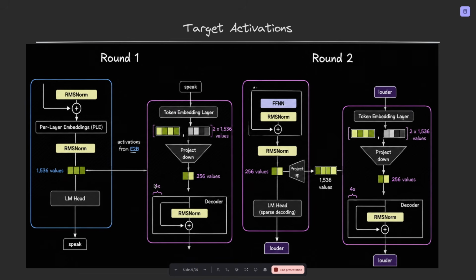Now in round 2, the draft model has generated its first token, louder, and it needs to generate the next one. The activations it uses are its own activations from round 1, the ones that we get here, projected up because we need them at the higher scale to feed them again through the token embedding. So it's projected up to 1536 values to match the embedding dimension.